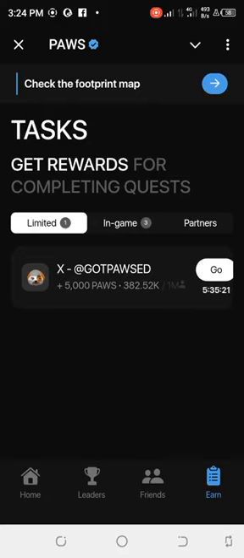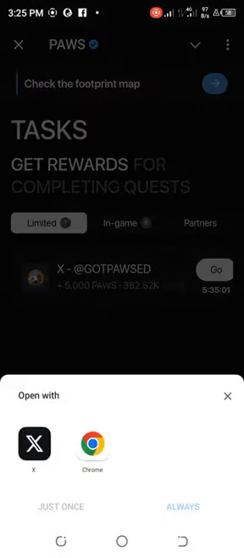Another thing concerning this is that there is always a time frame for every task on Paws airdrop. Right now we have 5 hours, 35 minutes, and some seconds to go. So right now, I will click on go so that I can do my task and get my reward. Just once.